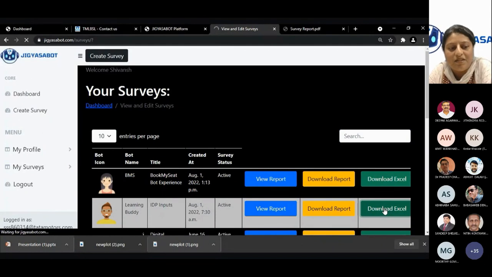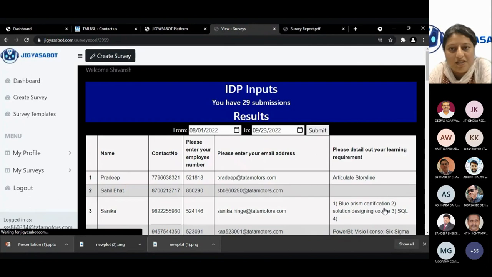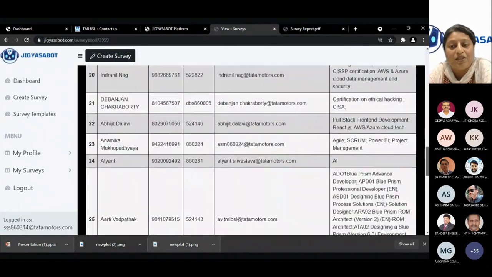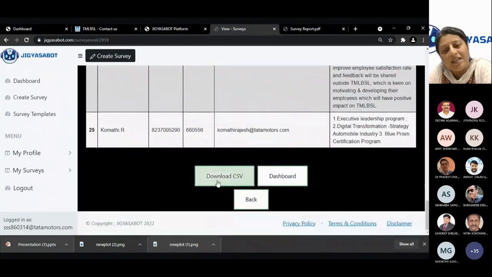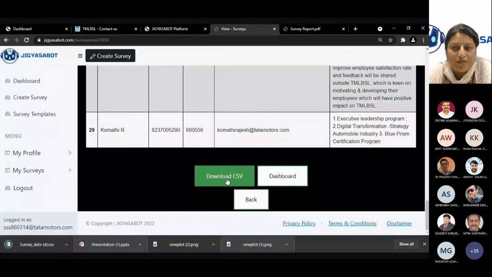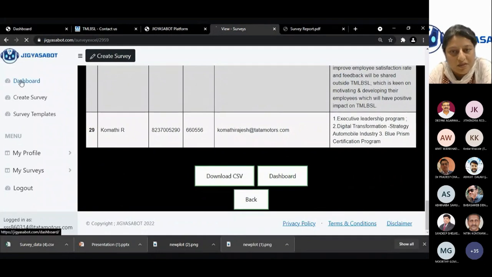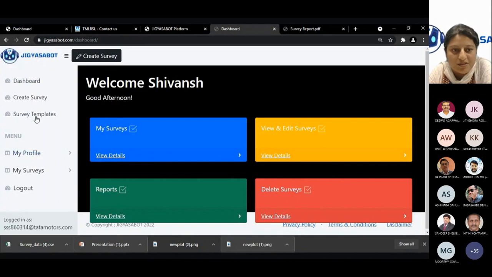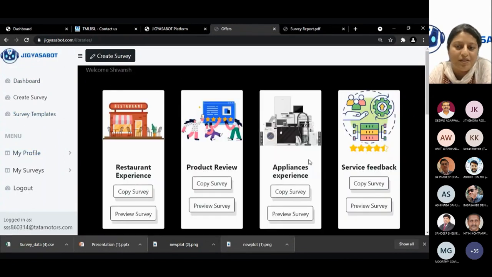Once you have the Excel, you can use it for your own personal analysis, for different types of variation analysis which may not be there in the bot itself, but can be customized and developed for you as well. So we want that feedback to come from you. We want the queries to come from you so that we can make a better product for all of you. JIGYASABot is for you. So any questions, please put them on the chat. The panel is there to respond.